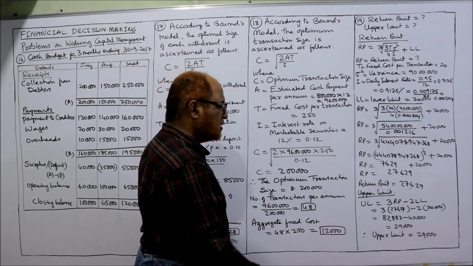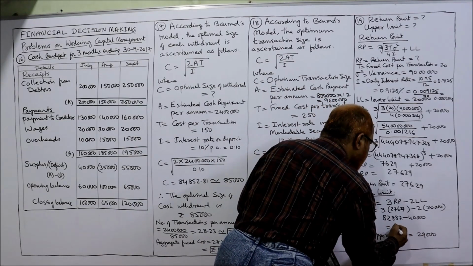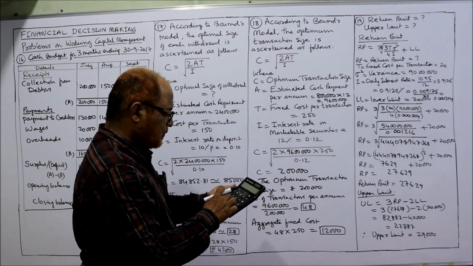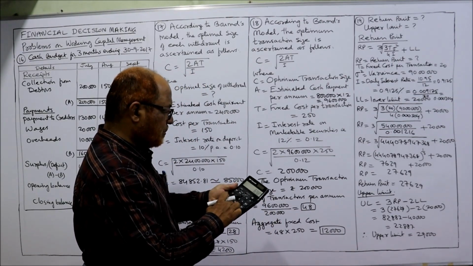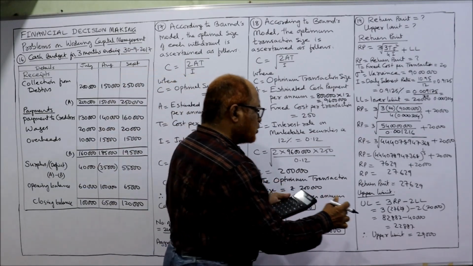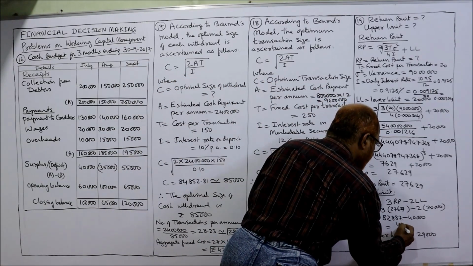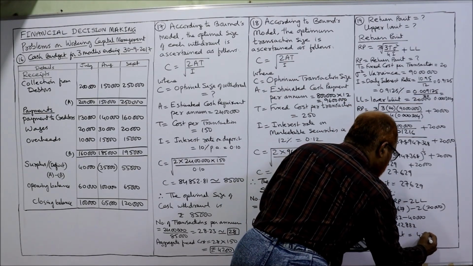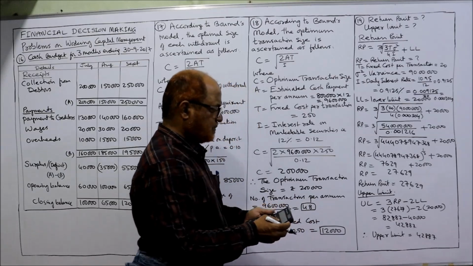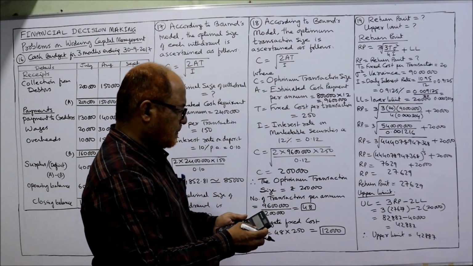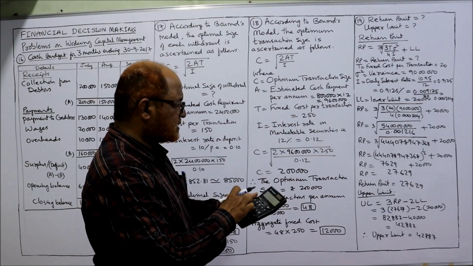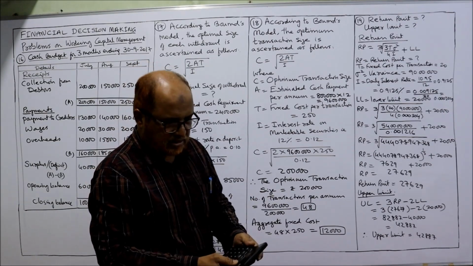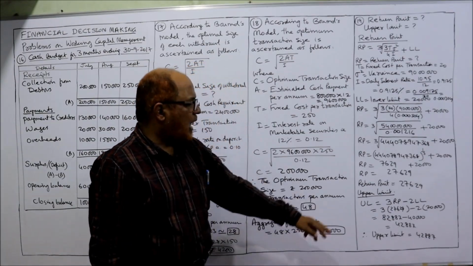Then 82,887 minus 40,000, that is 42,887. This is the upper control limit. Yes, 27,629 into 3 is 82,887, right. So this is the upper limit.